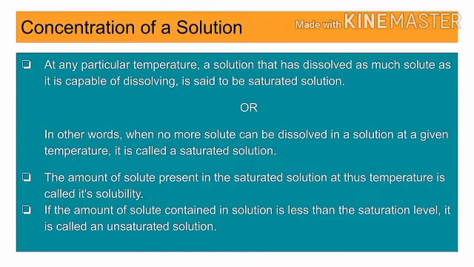Our next topic is concentration of solution. At any particular temperature, a solution that has dissolved as much solute as it is capable of dissolving is said to be a saturated solution. In other words, when no more solute can be dissolved in a solution at a given temperature, it is called a saturated solution. The amount of solute present in a saturated solution at this temperature is called its solubility. If the amount of solute contained in a solution is less than the saturation level, it is called an unsaturated solution.